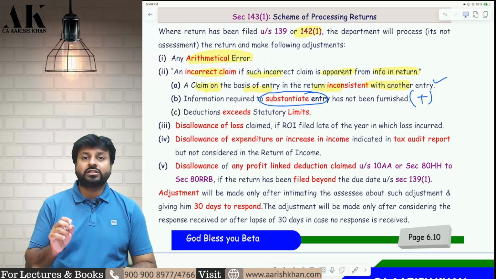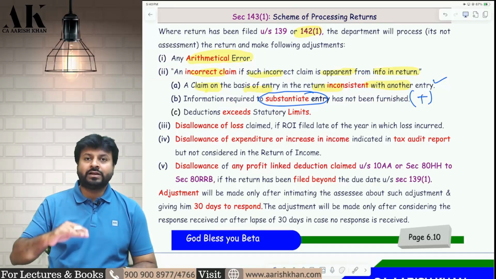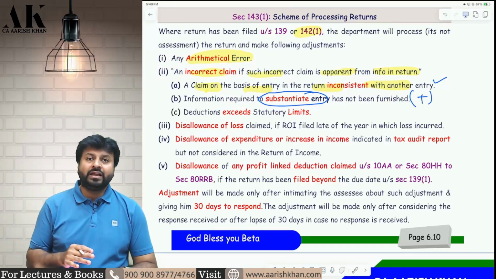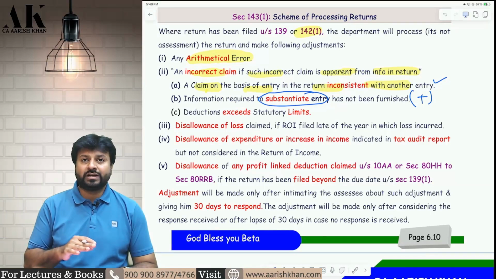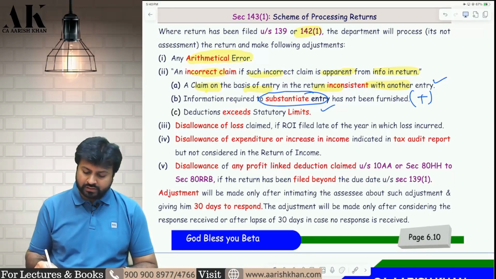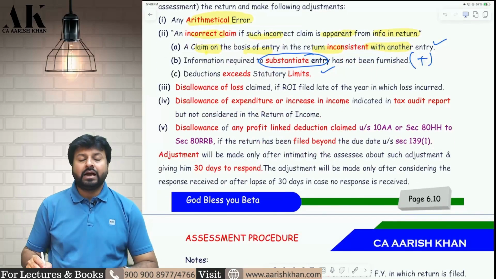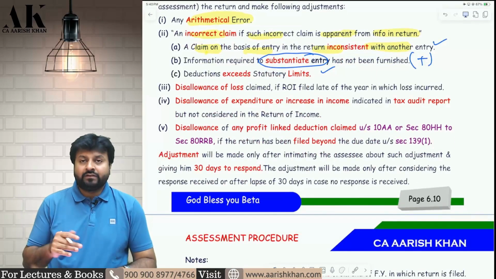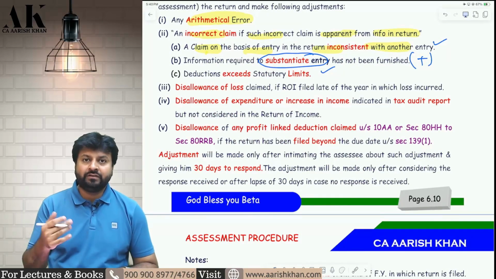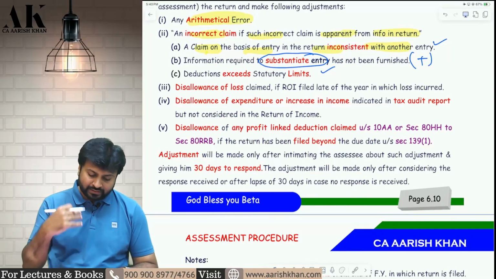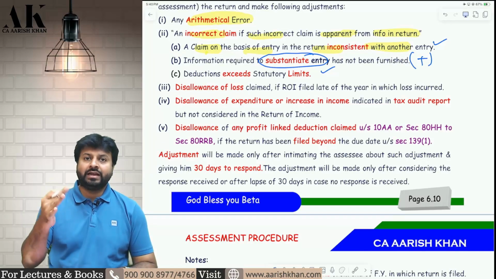Third point, deduction exceeds statutory limit. Under 80C you are claiming more than 1 lakh 50 thousand. Or in house property, you are claiming deductions of more than 30%. All those things the software will pick up and add back. These 3 points are called incorrect claim apparent from information in the return. Further, there are 3 more mistakes that the software will identify and add back.